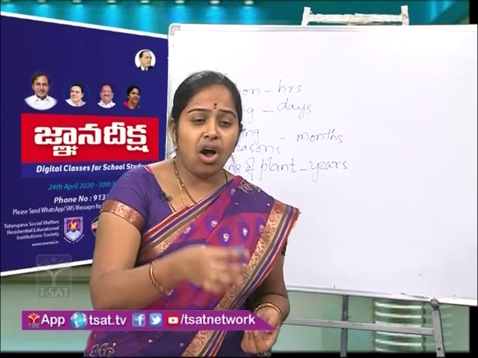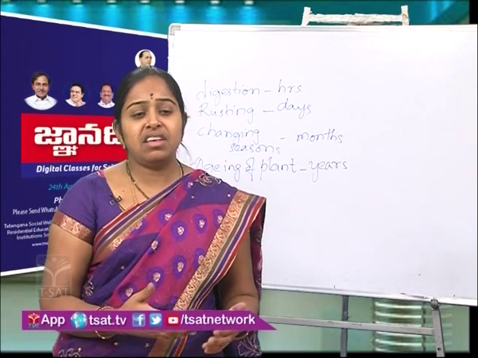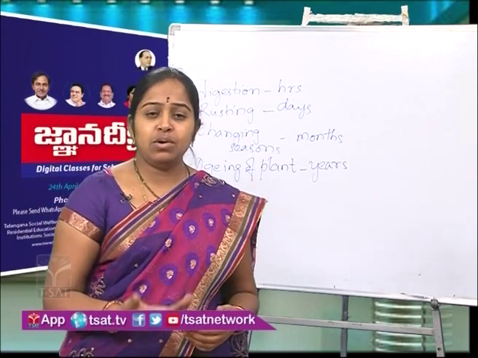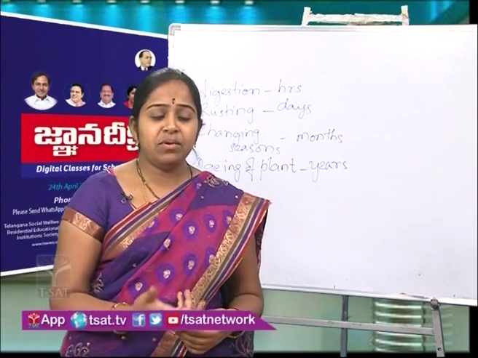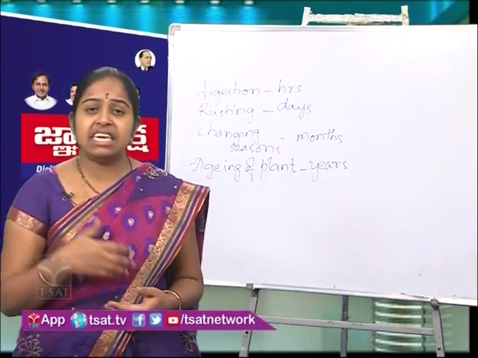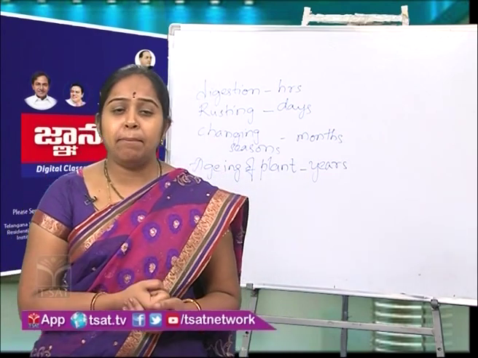Now in all three examples you have seen, you are getting back the original substance. So this change where you get back the original substance is called a reversible change. You have many examples for this.